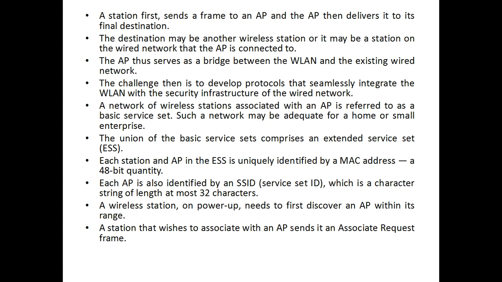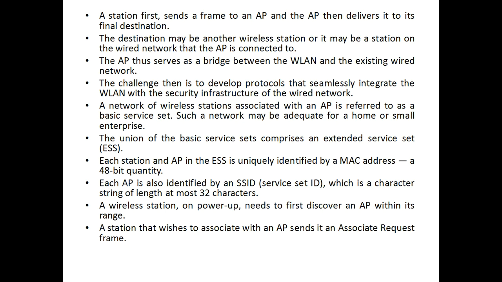Such a network may be adequate for a home or a small enterprise. The union of the basic service sets comprises an extended service set. Each station and access point in the extended service set is uniquely identified by a MAC address, which is a 48-bit quantity. Each access point is also identified by a service set ID called SSID, which is a character string of length at most 32 characters. A wireless station on power up needs to first discover an AP within its reach.